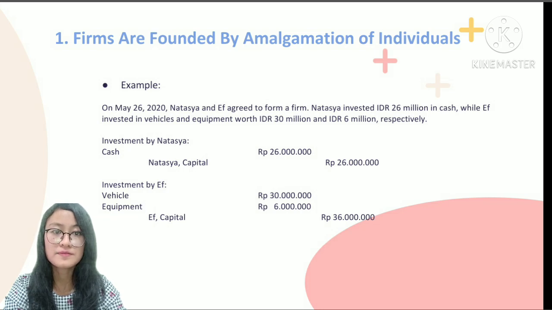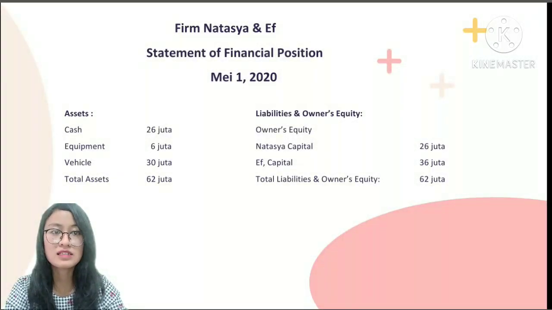For the record, investment by Natasia, cash 26 million rupiah in debit and Natasia capital 26 million rupiah in credit. For investment by F, vehicle 30 million rupiah in debit and equipment 6 million rupiah in debit. F capital 36 million rupiah in credit. And this is statement of financial position for firm Natasia and F.